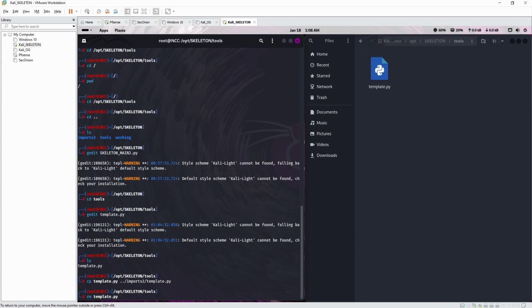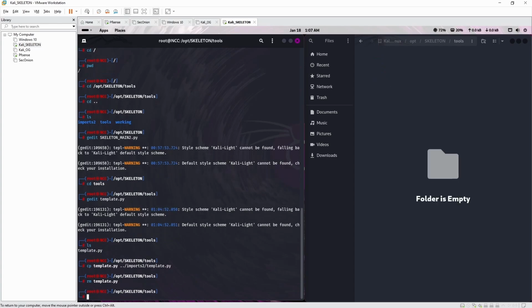If it's a directory, you're going to do recursive to delete everything in the directory, and tag F to make the computer shut up and just do it. Tag F is force. We don't need to do any of that because it's just a single file. But if you do have a directory, tag R for recursive, and tag F. Same when you copy. You've got to use the tag R to copy more than one file.